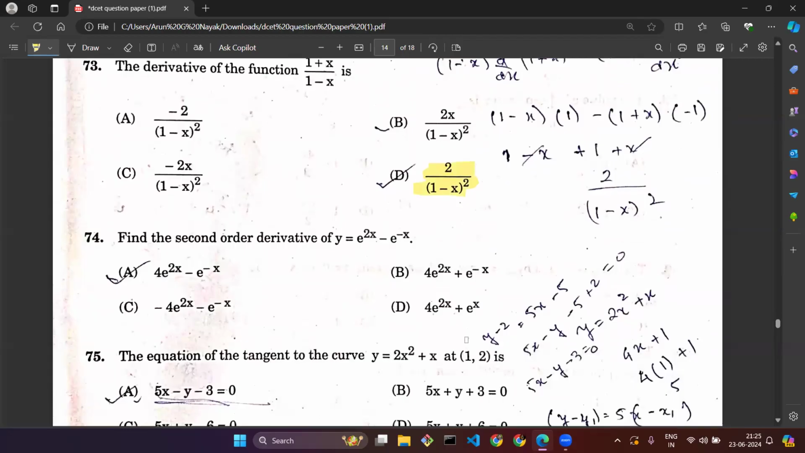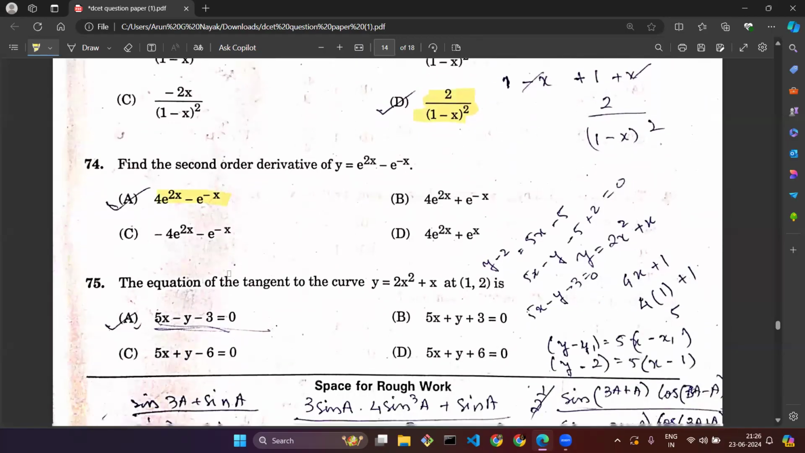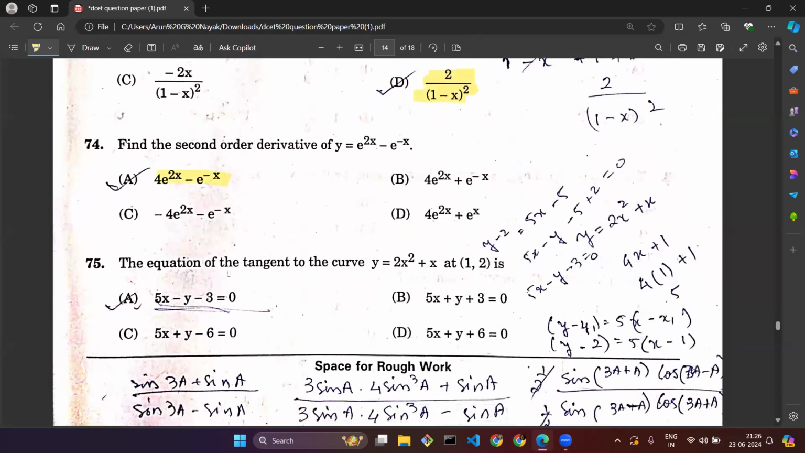Question number 74. Find the second order derivative of y equal to e raised to 2x minus e raised to minus x. Whenever it is a question of second order derivative, it means you need to differentiate twice and find the answer, that is y double dash. For this, the correct answer is 4 into e raised to 2x minus e raised to minus x. So differentiate it twice, you will be getting it.